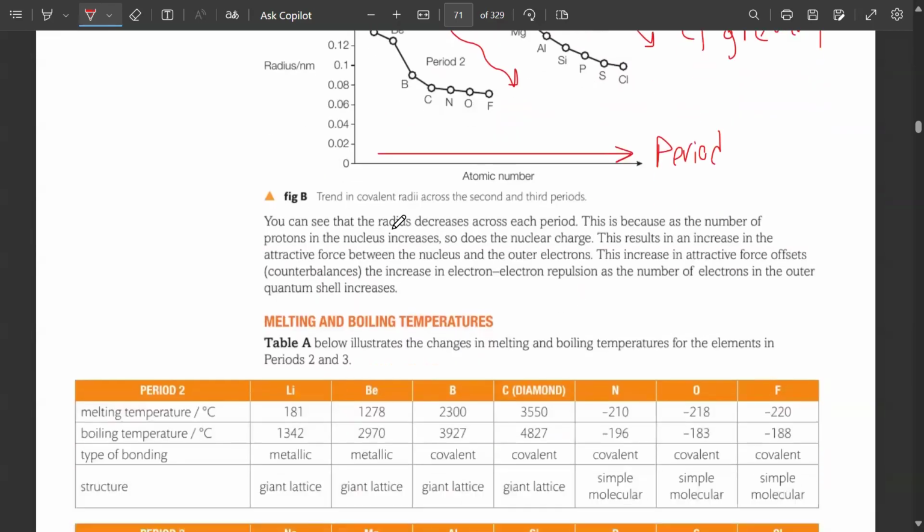You can see that the radius decreases across each period, and this is because as the number of protons in the nucleus increases, so does the nuclear charge. This results in an increase in the attractive force between the nucleus and the outer electrons, and an increase in electron repulsion as the number of electrons in the outer quantum shell also increases.